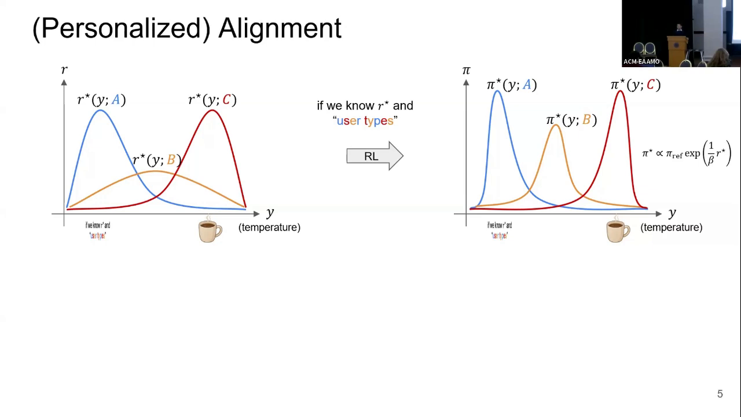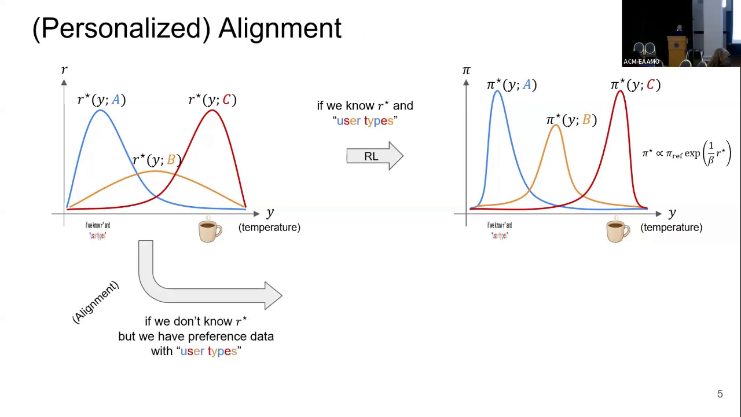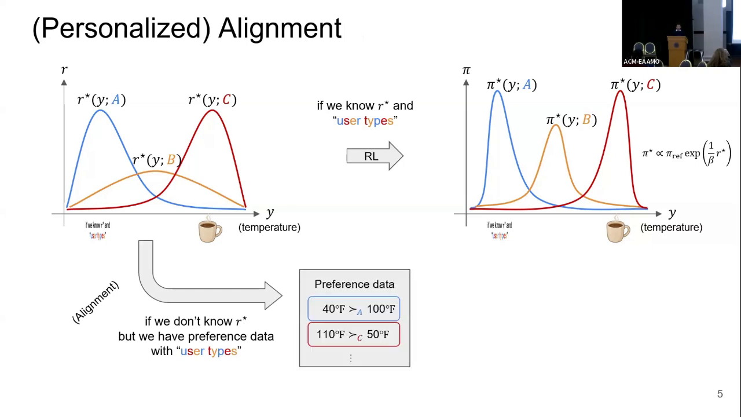And now I can discuss what I mean by alignment. Imagine a setting where I know what the user types are, but I don't know the reward function per user type. What can I do? I can probably collect a preference data set like this. I see, a user of type A has preferred 40 degrees to 100 degrees, something like that. And then I can maybe learn the reward functions from this data set and do RL, which is often called reinforcement learning from human feedback, RLHF.